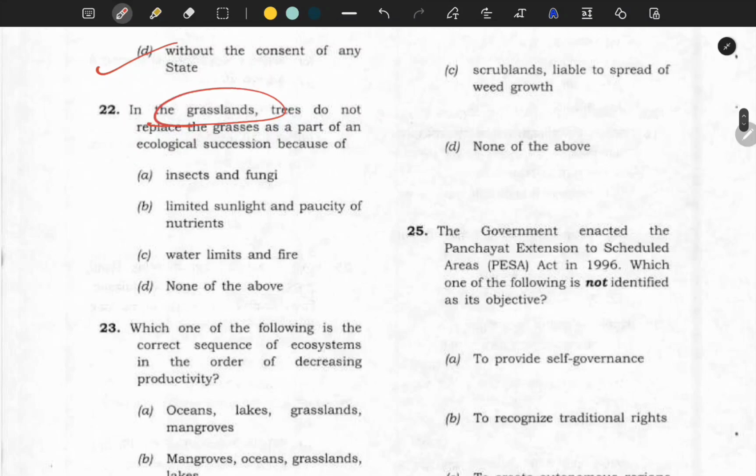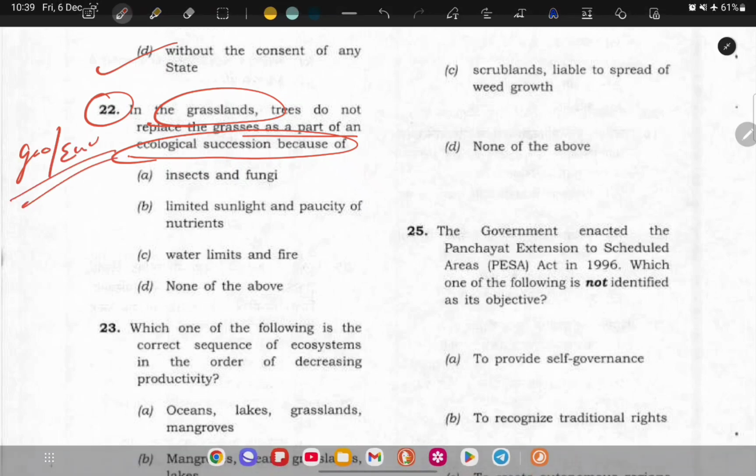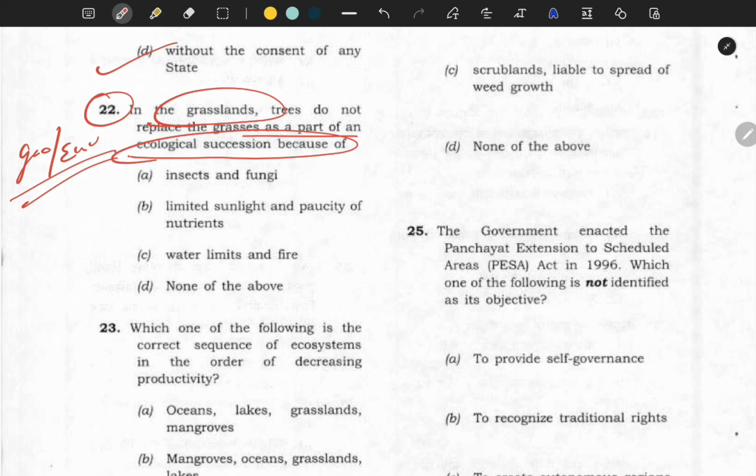In the grasslands, trees do not replace the grasses as a part of an ecological succession. This is geography plus your environment. The options are insects and fungi, limited sunlight and paucity of nutrients, water limits and fire, and none of the above.